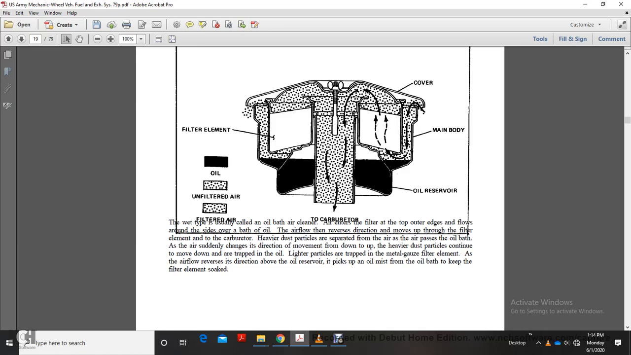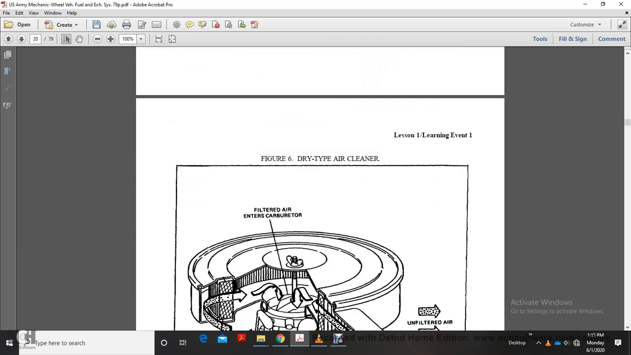How is the heavier dust separated? As the air passes the oil bath, it suddenly changes direction, moving down. This helps the heavier dust particles continue to move down and become trapped in the oil. Lighter particles are trapped in the metal gauze filter element. As airflow reverses direction, the oil reservoir picks up the oil mist of the oil bath to keep the filter element soaked.